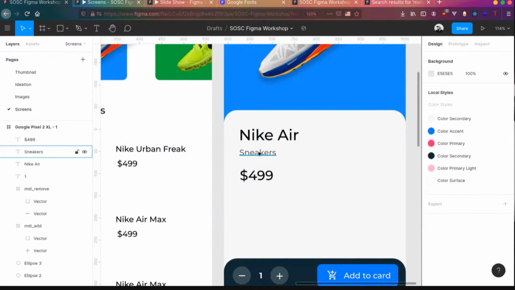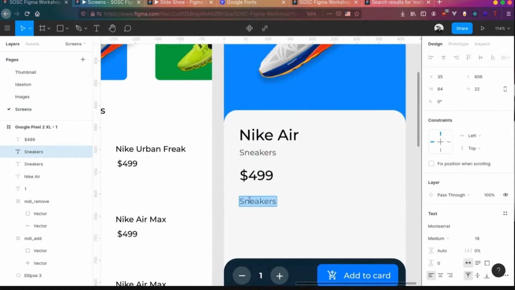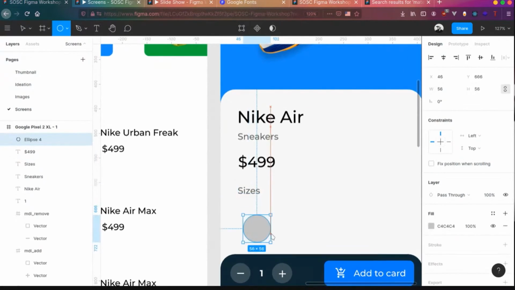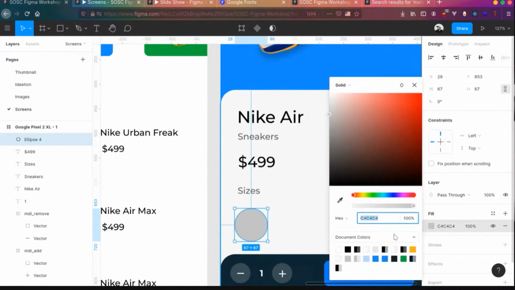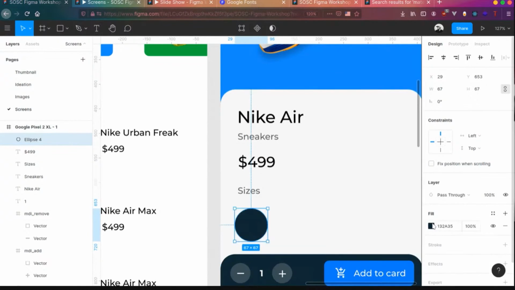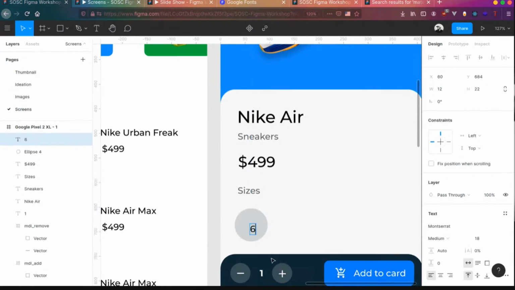So let's copy this thing over here. You can see it as sizes, and we can add these things over here. Give it a color of dark, this opacity, and add size 6.